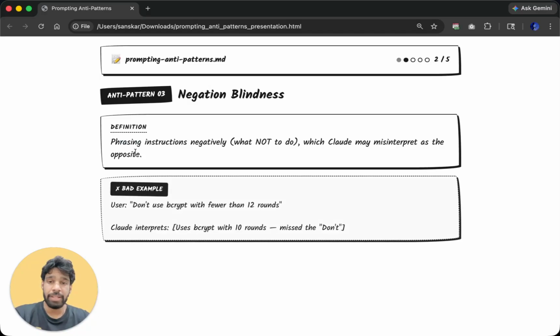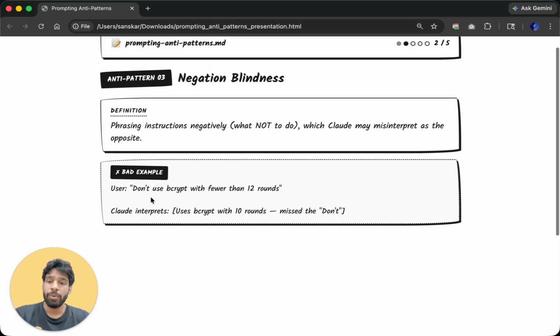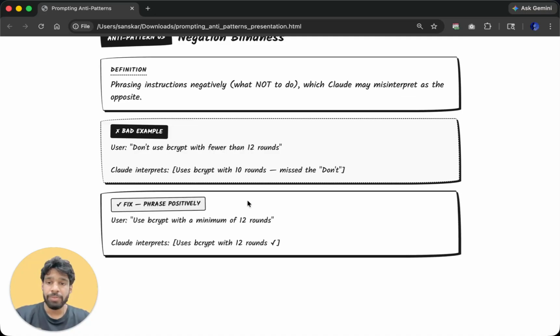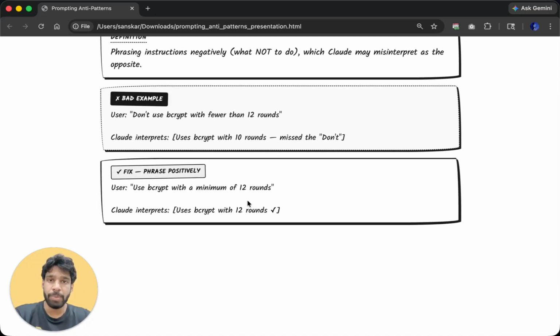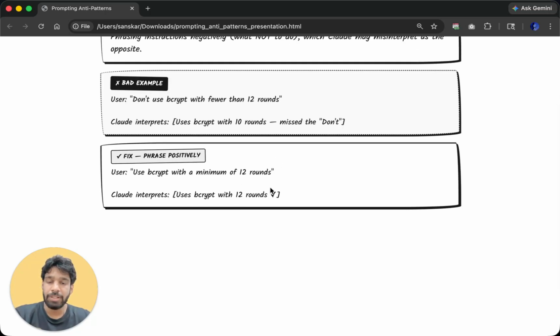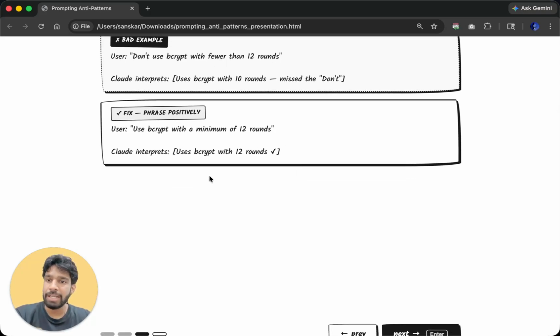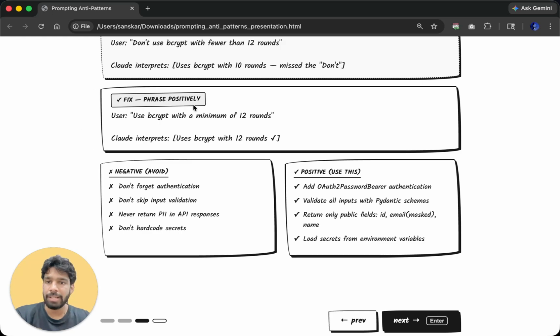When we use negation, like "don't use bcrypt with fewer than 12 rounds", Claude might miss "don't", and he will assume that we want to use bcrypt with 10 rounds, because if we are providing a lot of prompting and a lot of context, he might miss that we don't want that. So instead, we should use positive and definitive prompting, like "use bcrypt with a minimum of 12 rounds". So there is nothing to miss there. He will use bcrypt with 12 rounds, and this happens a lot, so you should especially keep that in mind.